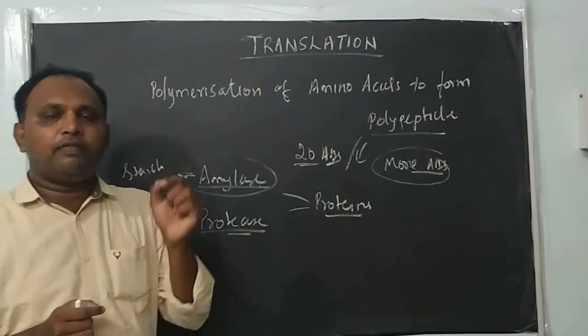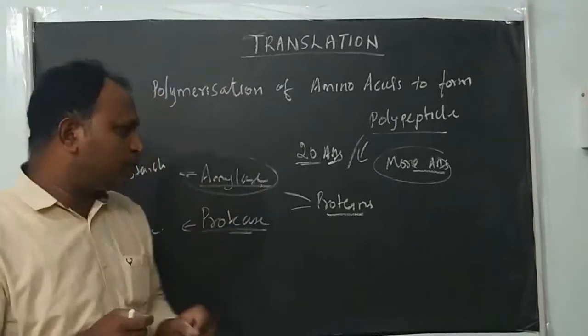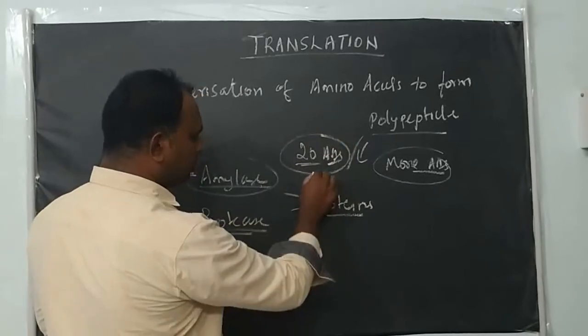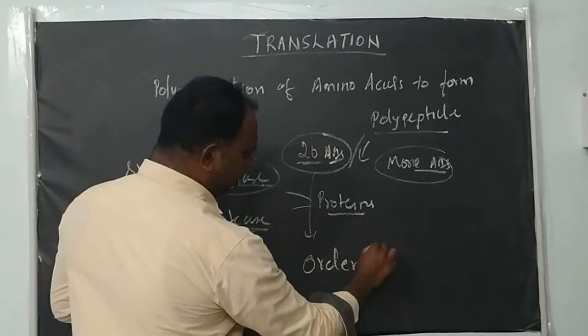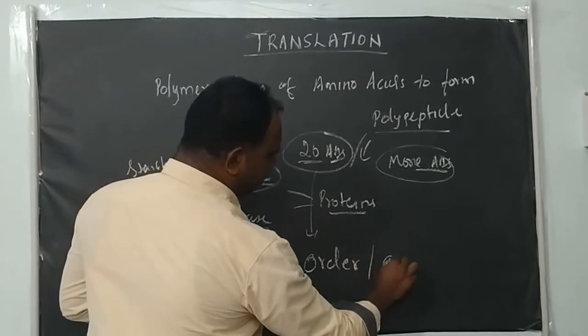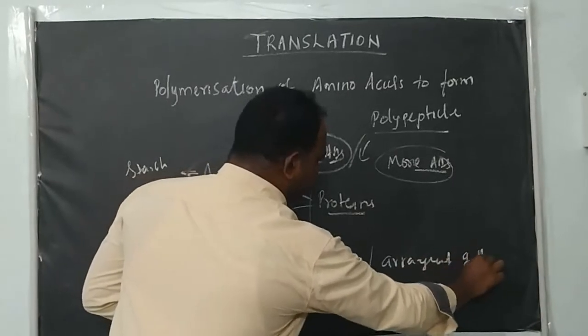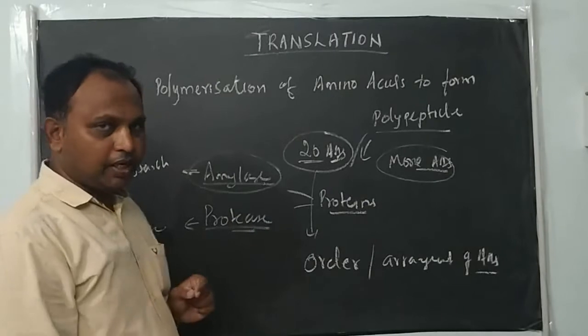The specific function of a particular protein is decided by what? All are made up of only these 20 different amino acids, but the order and arrangement of the amino acid sequence decide the function of the particular protein.